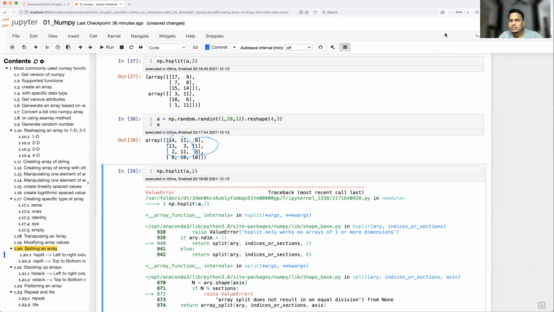Let me erase. Okay. So remember guys, during horizontal split, the columns should divide equally, and exactly the opposite for vertical split. Okay. So let's try to do vertical split.